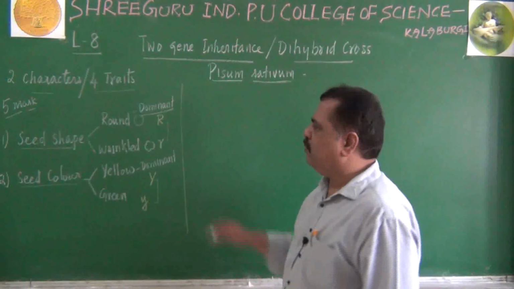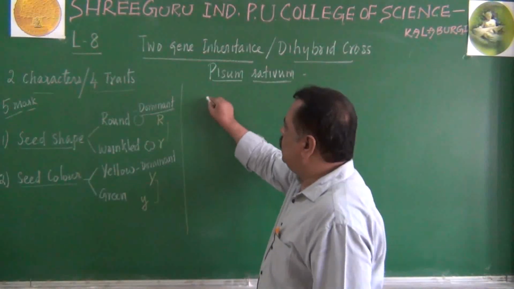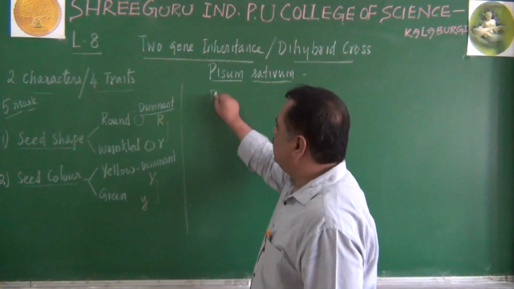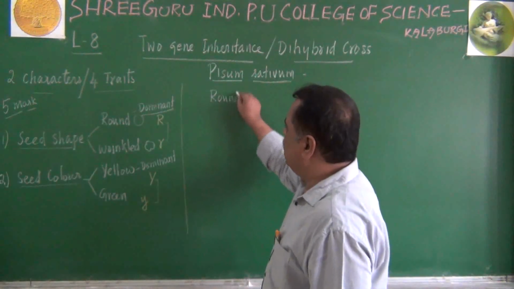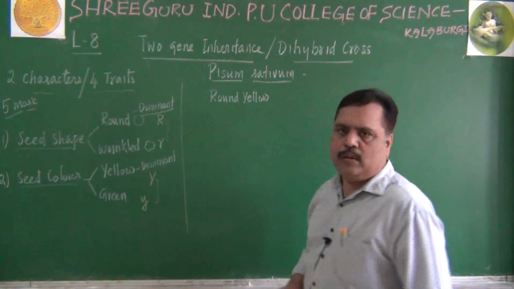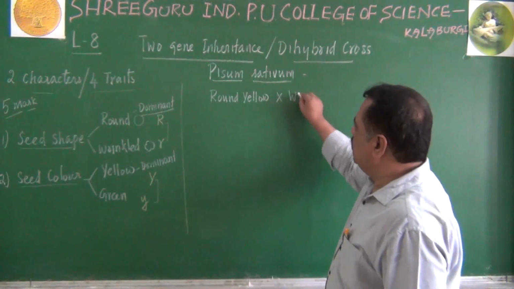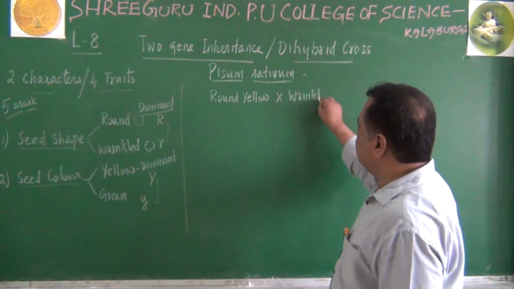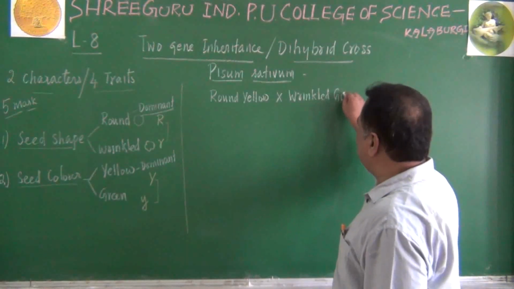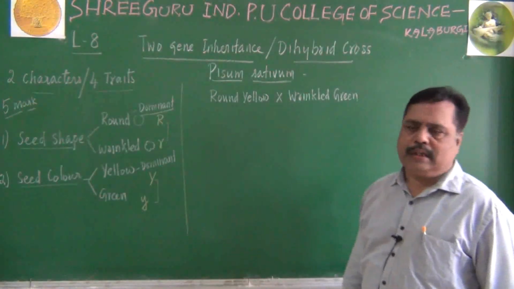What is the outline of the dihybrid cross? He took one parent with round yellow, and another parent with wrinkled green. So round yellow is one parent, wrinkled green is another parent.